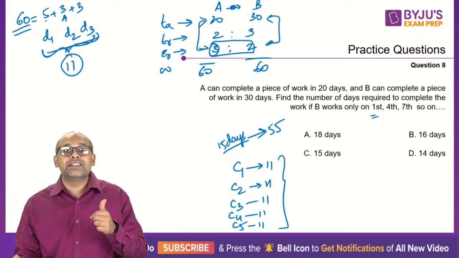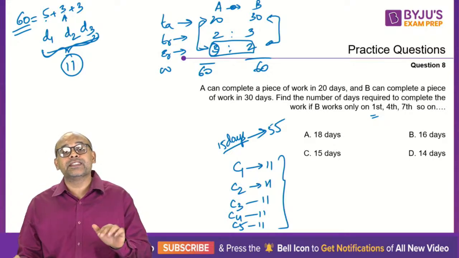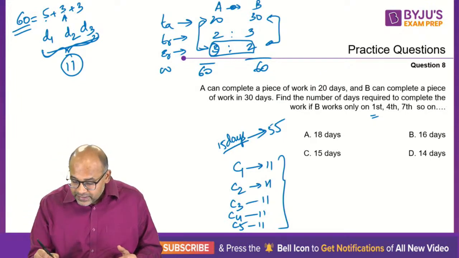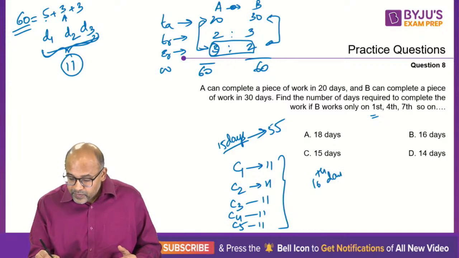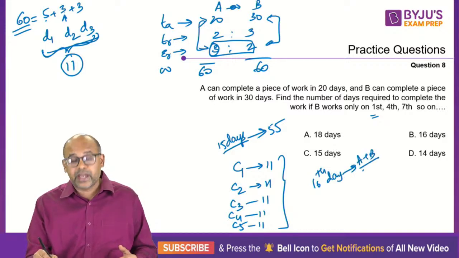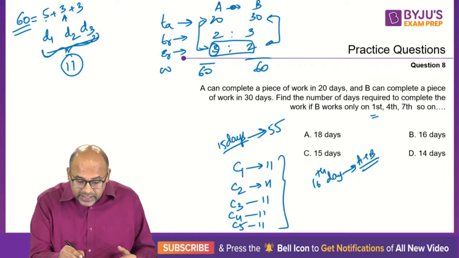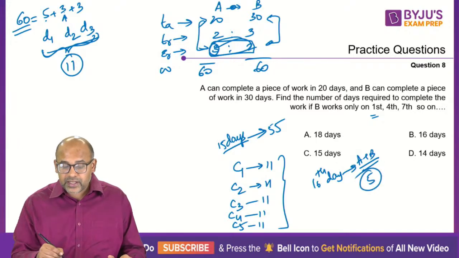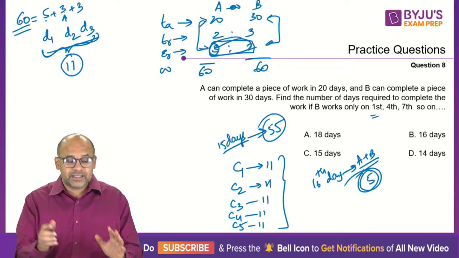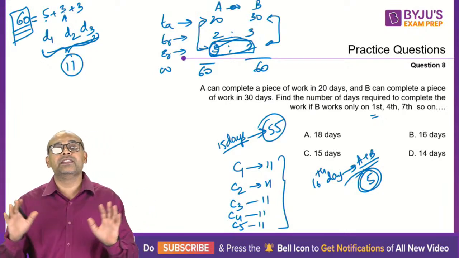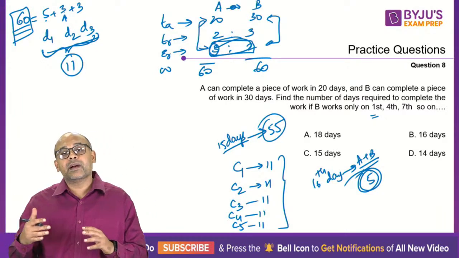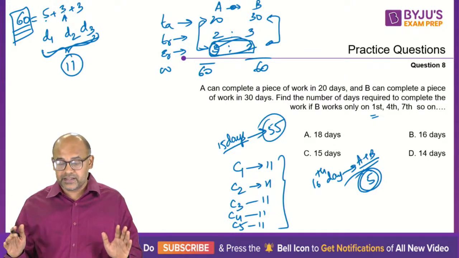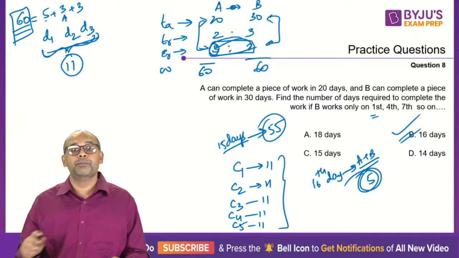Now, it is the 16th day, right? 15 days are over. It is the 16th day. On the 16th day, who will be working? It will be the turn of A plus B together. So when they are working together, they will make 5 units of work. So 5 units are getting done. So 55 plus 5, 60 completed. Full 60 is done for you. So the work is getting completed by the end of the 16th day. So you need full 16 days. That is your answer. Answer option B.